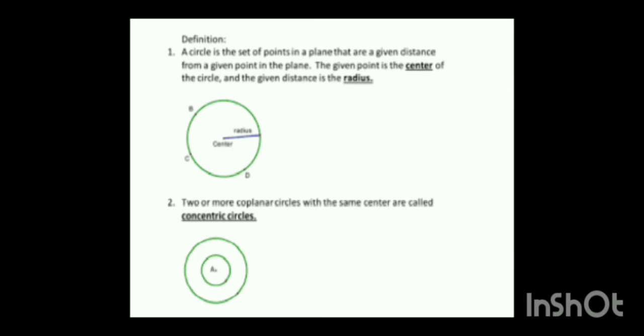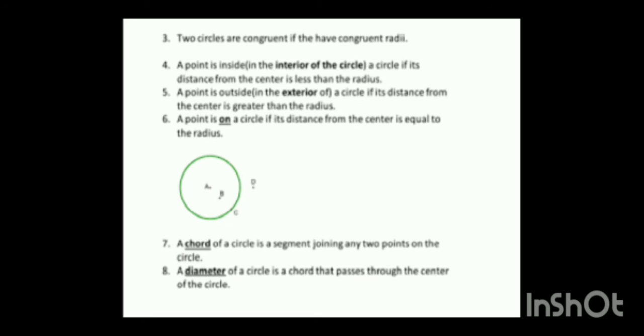Let's have a quick recap on what all we have discussed today. Definition. A circle is the set of points in a plane that are a given distance from a given point in the plane. The given point is the center of the circle and the given distance is the radius. 2 or more coplanar circles with the same center are called concentric circles. 2 circles are congruent if they have congruent radii.